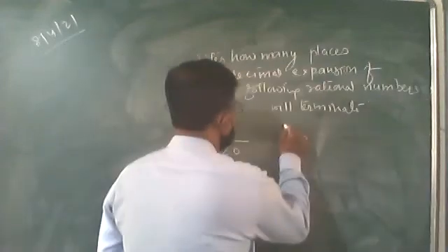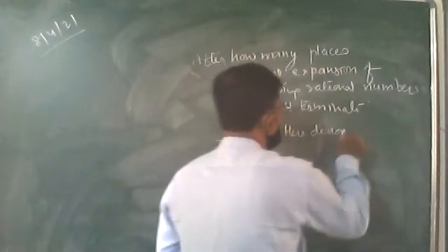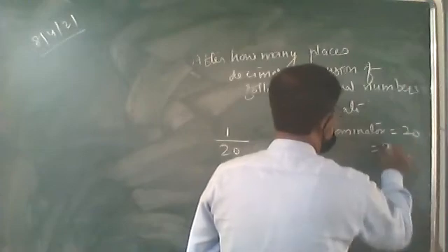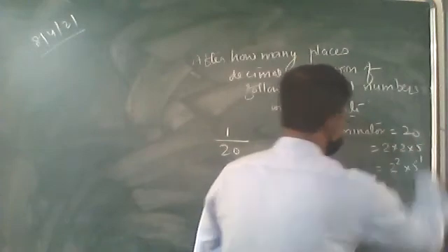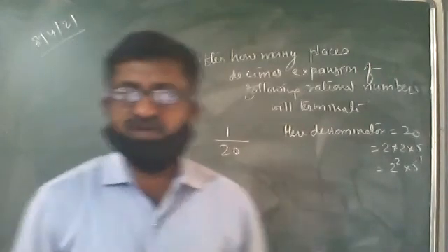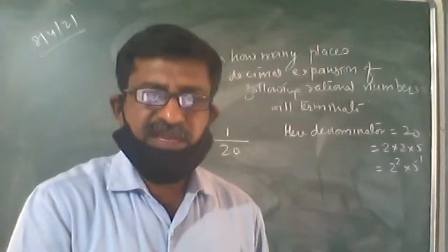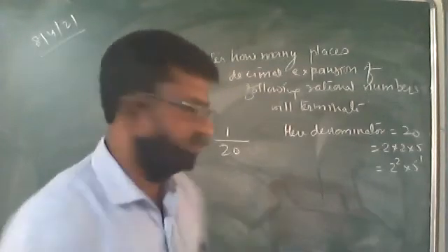For that, we take the denominator. Here, the denominator is 20. 20 means 2 into 2 into 5, that is 2 square into 5 to the power 1. It is going to terminate in case it is in that particular form, 2 to the power m, 5 to the power n.